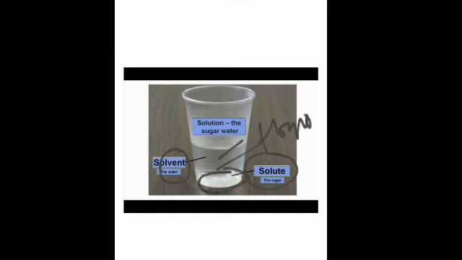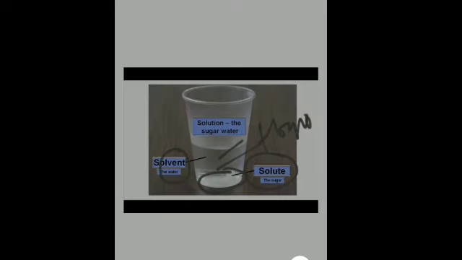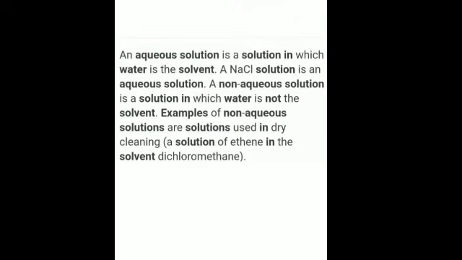Is that clear? So talking about the different types of solutions, aqueous and non-aqueous solutions. A solution in which a solute is dissolved in water is called an aqueous solution. And what is a non-aqueous solution? That is made in solvents other than water. Is that clear? It may be alcohol, it may be ethene, it may be dichloromethane.